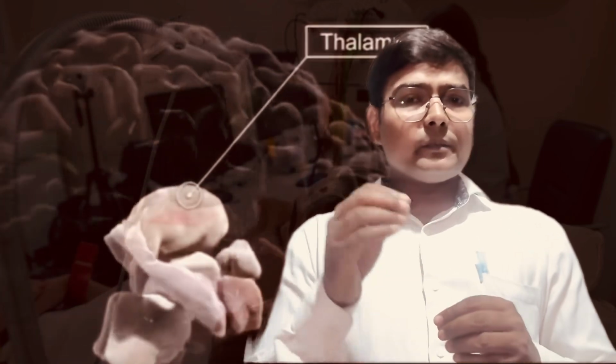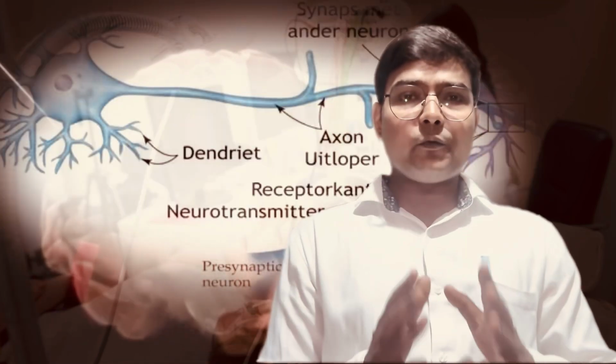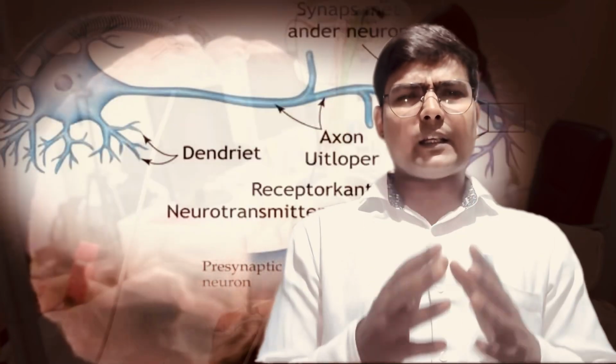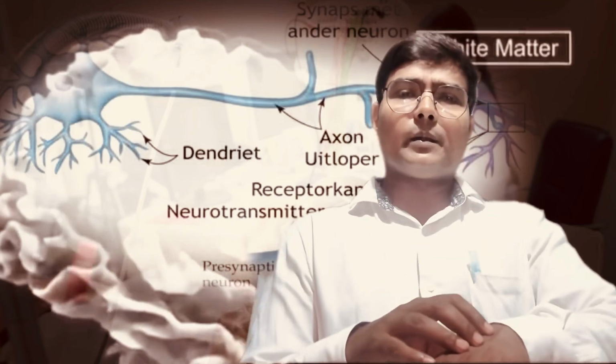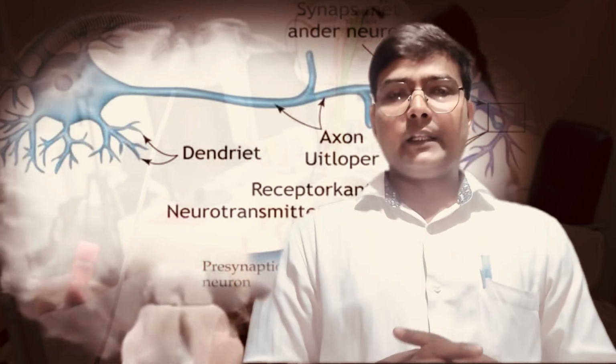Suppose a message is to be conducted to this part of the body, it means the brain is working properly and electrical impulses are coming to this part of the body in a proper manner. But in the epileptic condition, this doesn't happen.